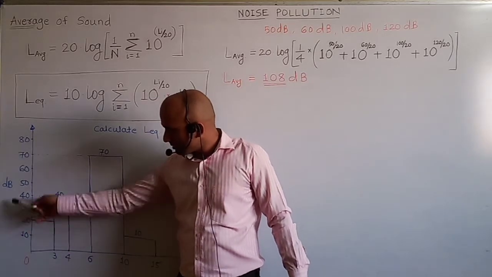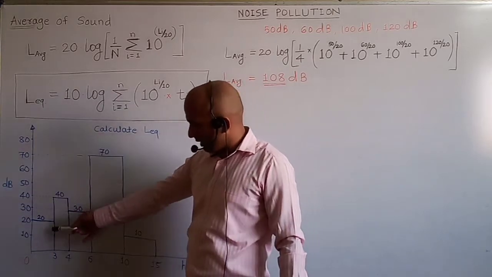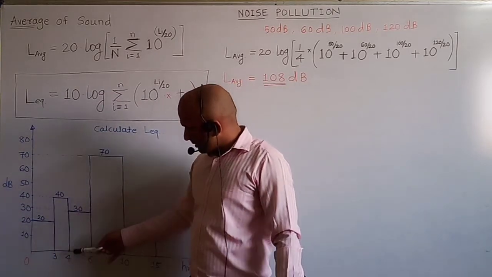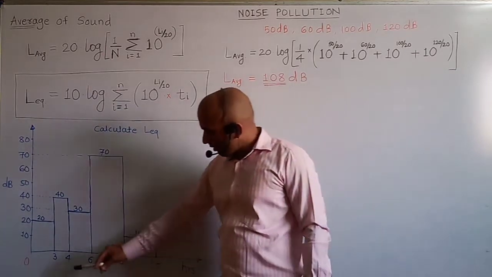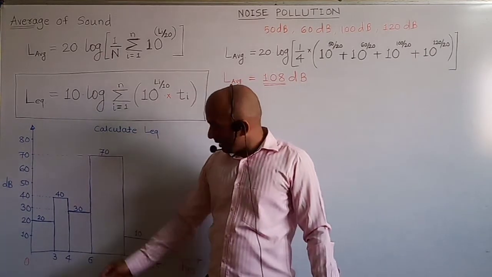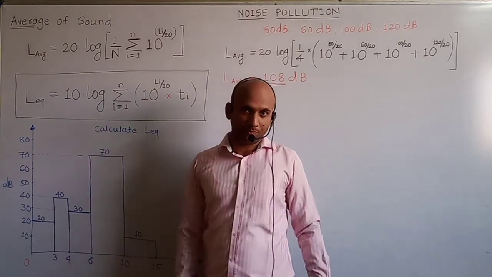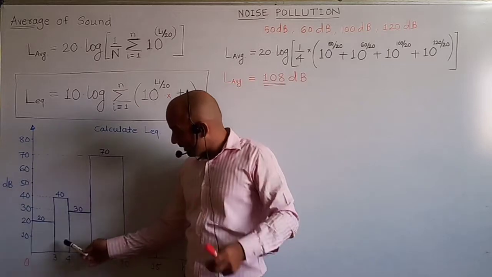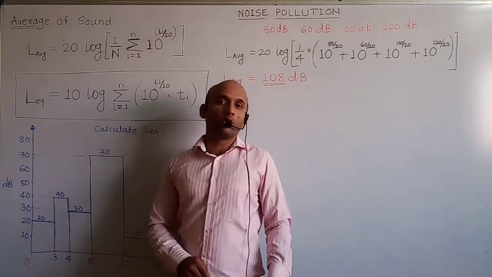In this example, on the y-axis are sound levels in dB, the intensities of sound level, and on the x-axis is the time duration. So for the first 3 hours the intensity of sound level was 20 dB. For 3 to 4, that means for this 1 hour, the sound level was 40 dB.